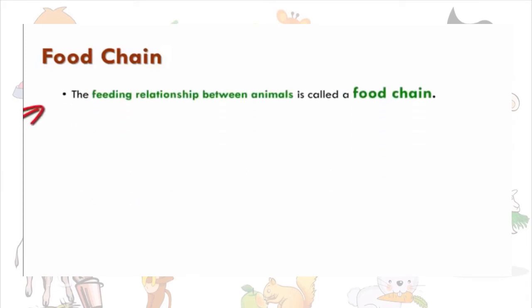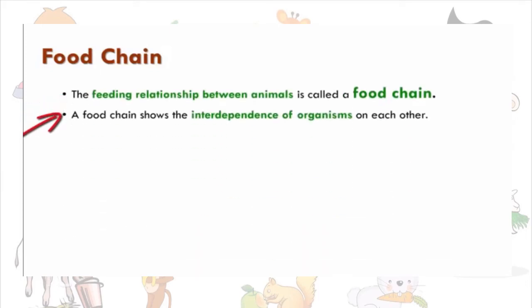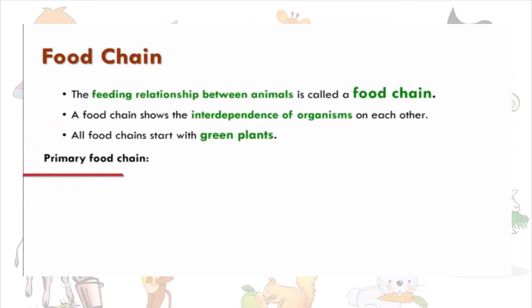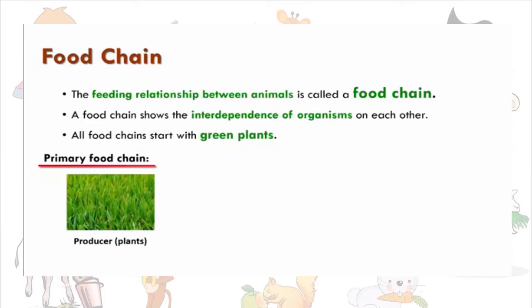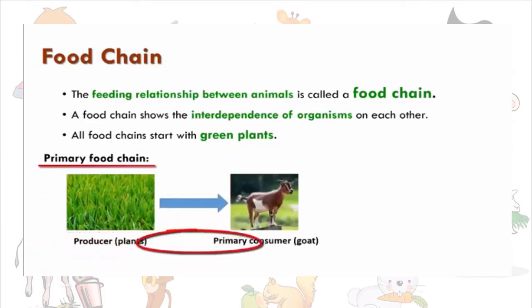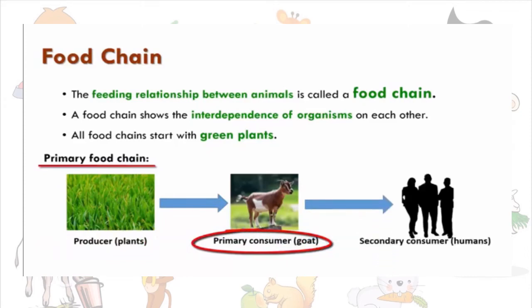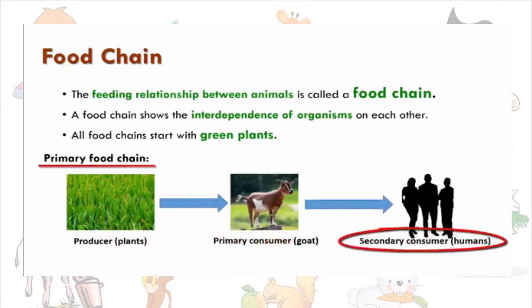The feeding relationship between animals is called a food chain. A food chain shows the interdependence of organisms on each other. Interdependence of organisms means how a plant is dependent on an animal, how an animal is dependent on a human being, and how a human being is in turn dependent on plants. All food chains start with green plants. Let us understand what is a primary food chain. First, we have green plants which are known as producers. Next, we have primary consumers, for example, a goat. Next, we have secondary consumers, which are human beings. This shows the interdependence between plants, animals, and human beings.